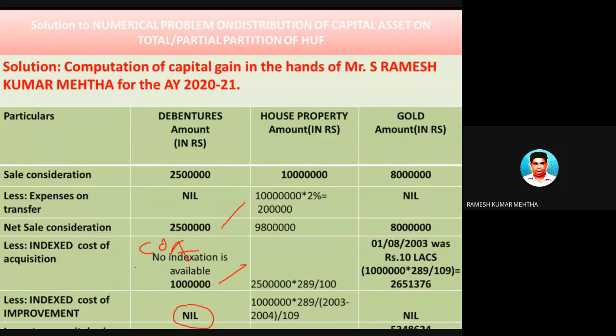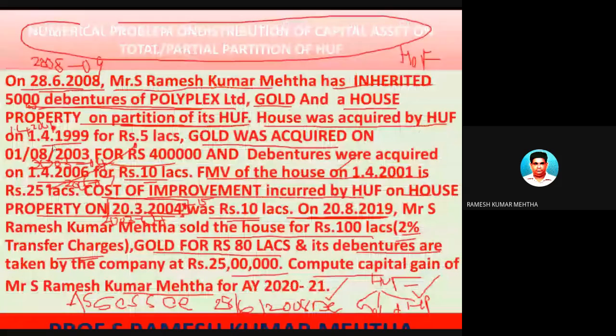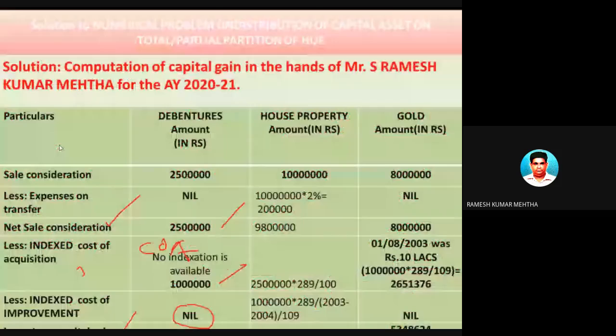So net sale consideration minus cost of acquisition will give you long-term capital gain. It is long-term because it was purchased on 1/4/2006 and sold in 2020, so 14 years old. So it is a long-term capital asset. Hope you have understood this.